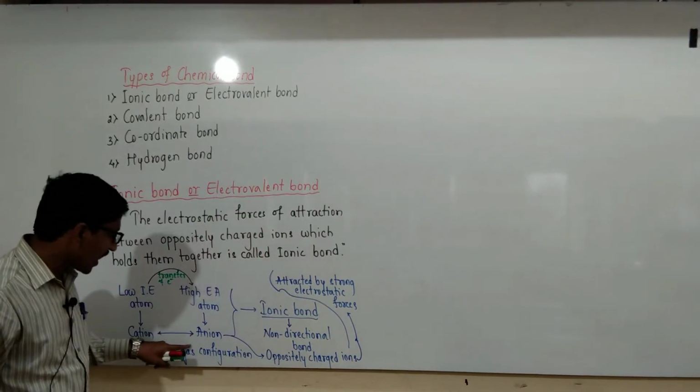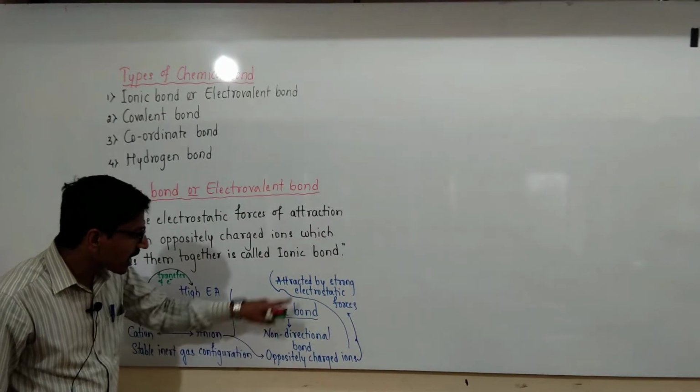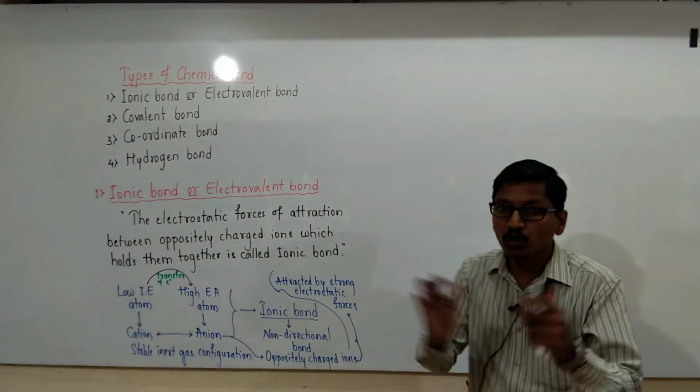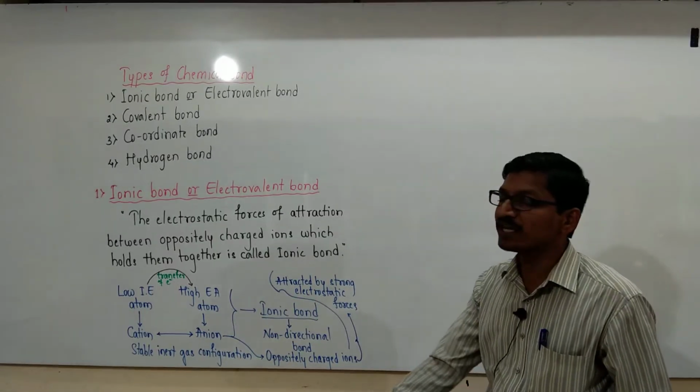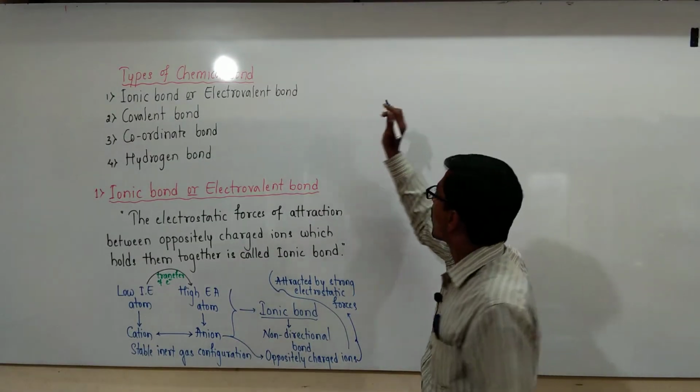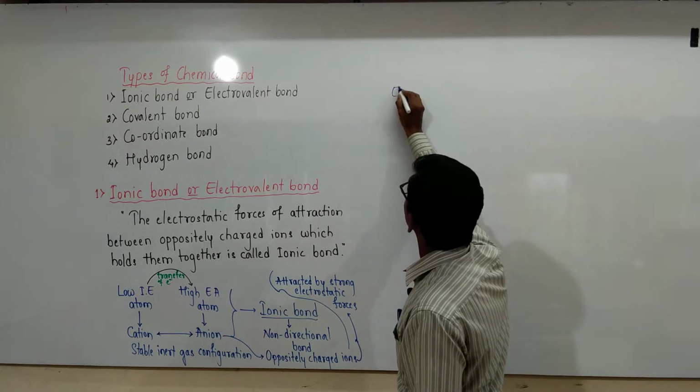These oppositely charged ions, cations and anions, are attracted by strong electrostatic forces. Between the two, the electrostatic force is very strong. And one more very important point, that is electrovalency.